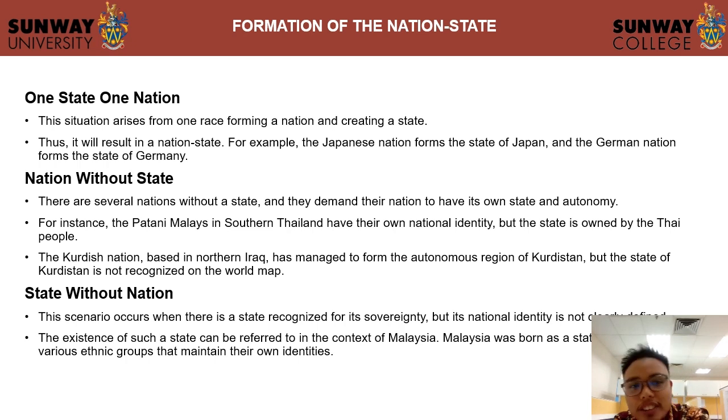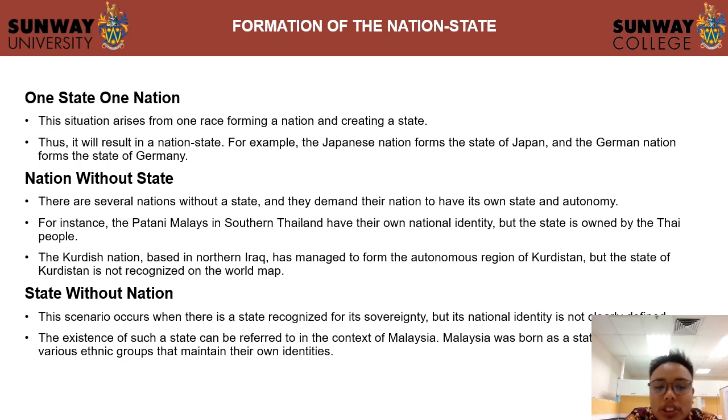In the slide given, we have an example like Japan. So Japan, they use the same language for the one nation. Same goes with the German nation also. So they have one language, one race, and one nation.